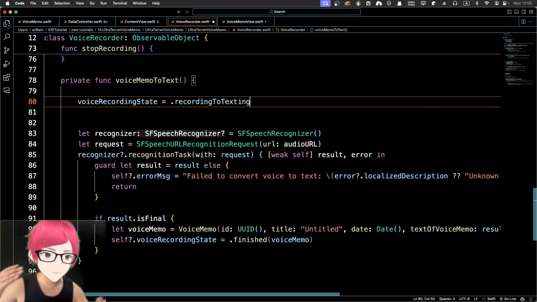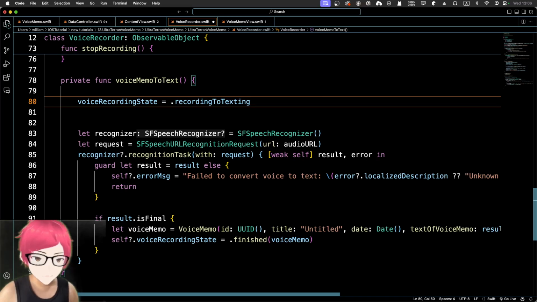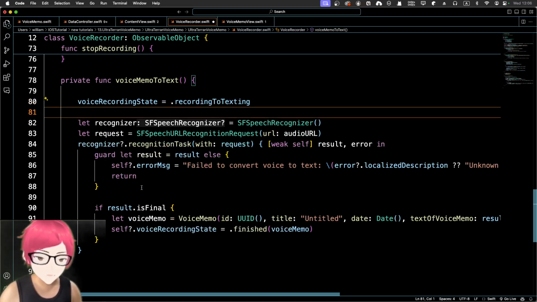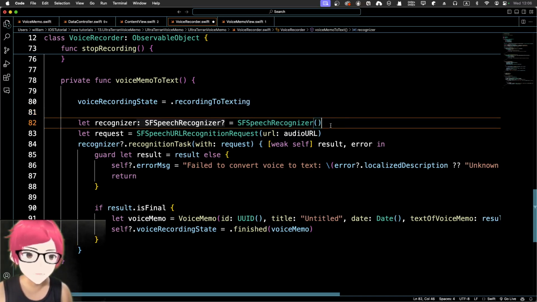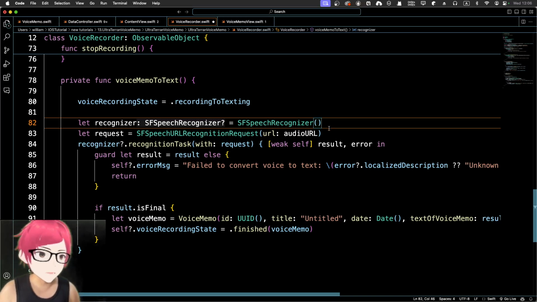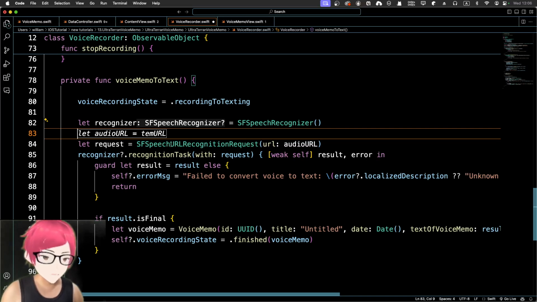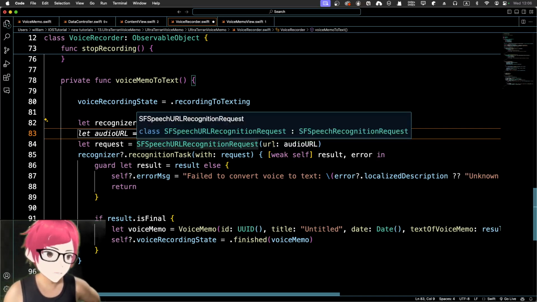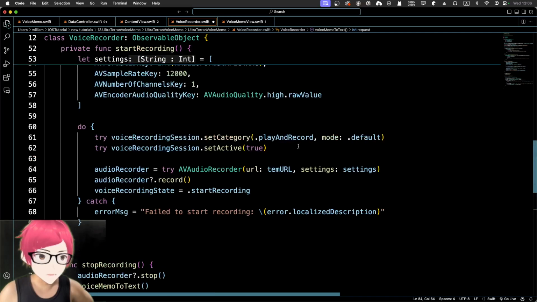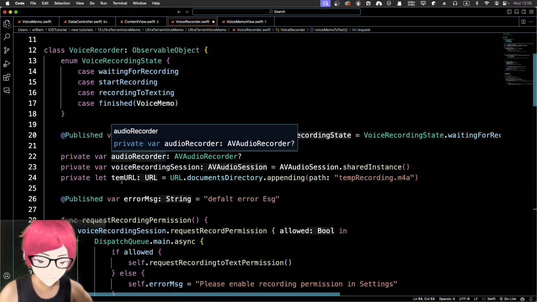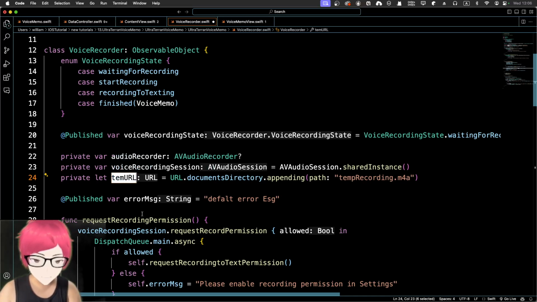So basically, it's just changing and transcribing our audio into text, and we can let voice recognizer, let's have speech recognizer. Okay, so basically, they're using the default embedded phone recognizer. The request will be a speech URL recognition request, and we pass in the audio's temp URL.